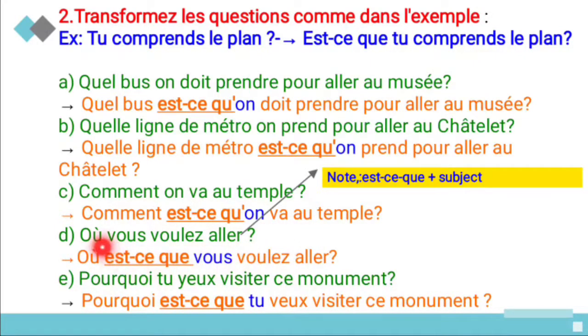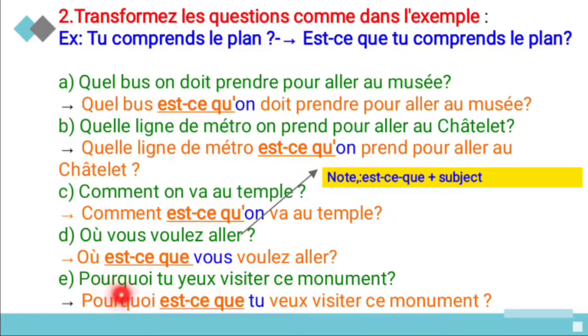And fourth one is vous voulez aller. It means where do you want to go? So here also before that vous only you are going to use est-ce que. So où est-ce que vous voulez aller? So where do you want to go?